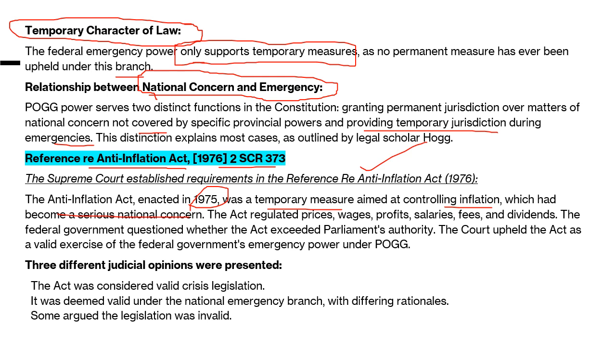The federal government's authority was questioned, on whether the act exceeded Parliament's authority. The court upheld that the act is a valid exercise of the federal government's emergency power, which includes the national emergency branch. So here you can see a new thing comes into the picture: national concern plus emergency branch, the national emergency branch.